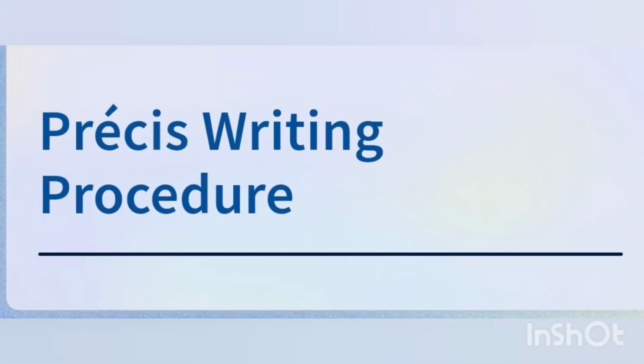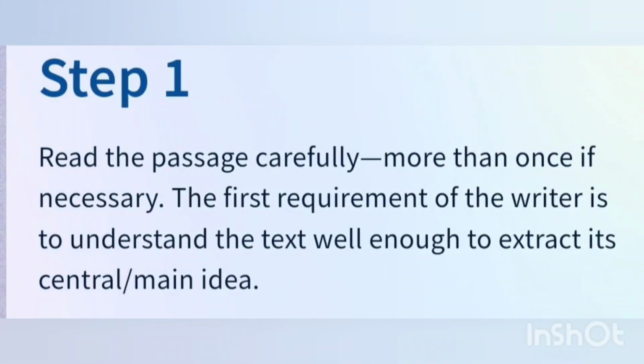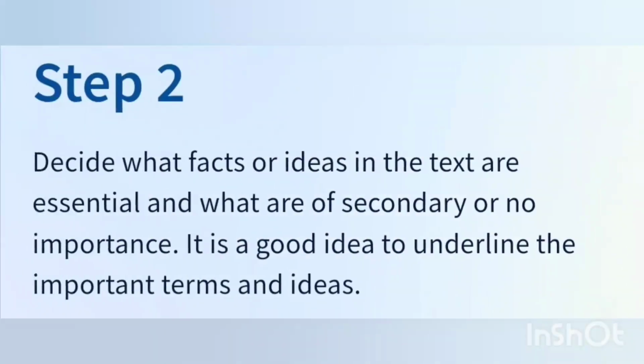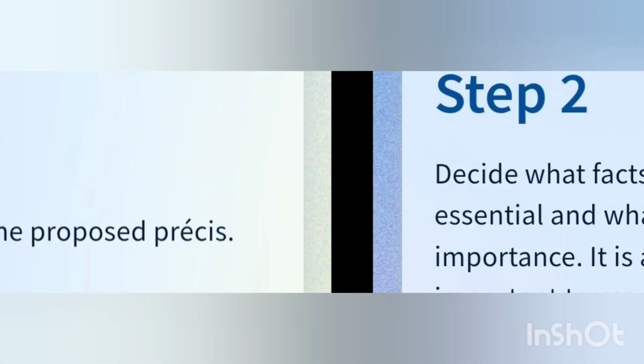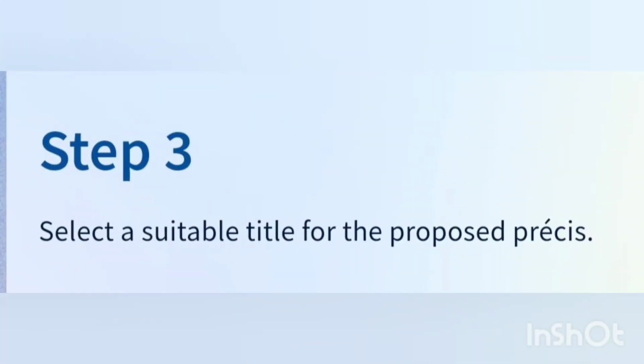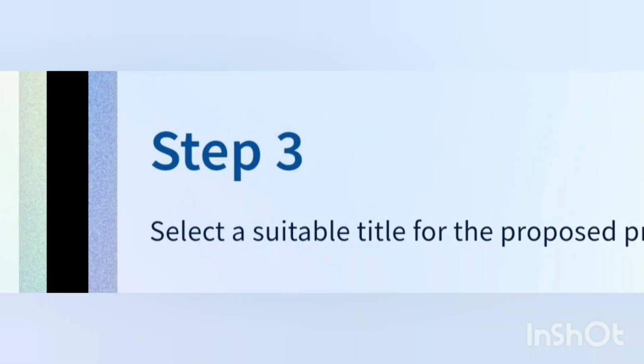Precis writing procedure. Step 1. Read the passage carefully, more than once if necessary. The first requirement of the writer is to understand the text well enough to extract its central main idea. Step 2. Decide what facts or ideas in the text are essential and what are of secondary or no importance. It is a good idea to underline the important terms and ideas. Step 3. Select a suitable title for the proposed precis.